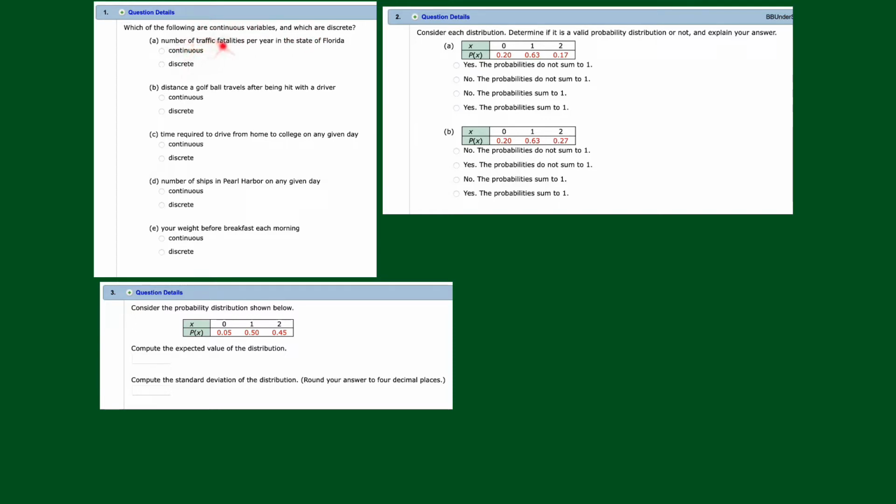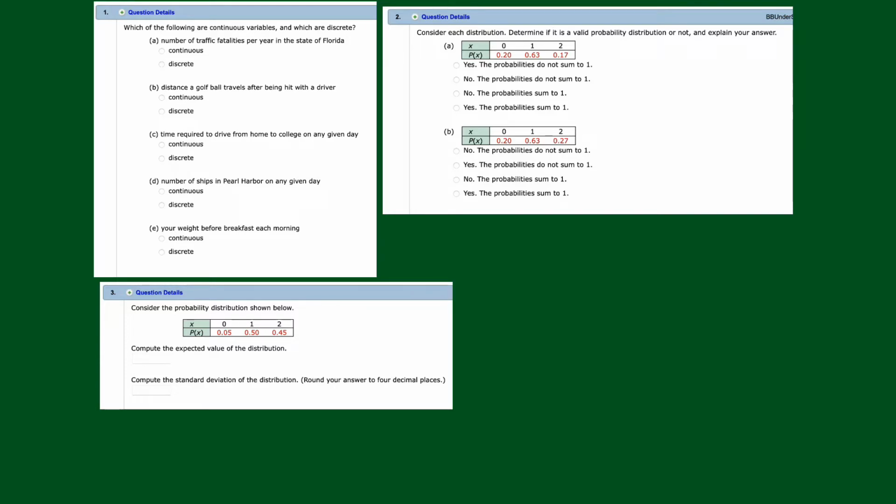All right, the number of traffic fatalities per year in the state. Now, here's how I think of it. If it's countable, it's going to be discrete. If it's a measurement where you can get fractions, then it's going to be continuous. So if you can get only whole numbers, countable is going to be discrete. If you can get fractions, it'll be continuous.